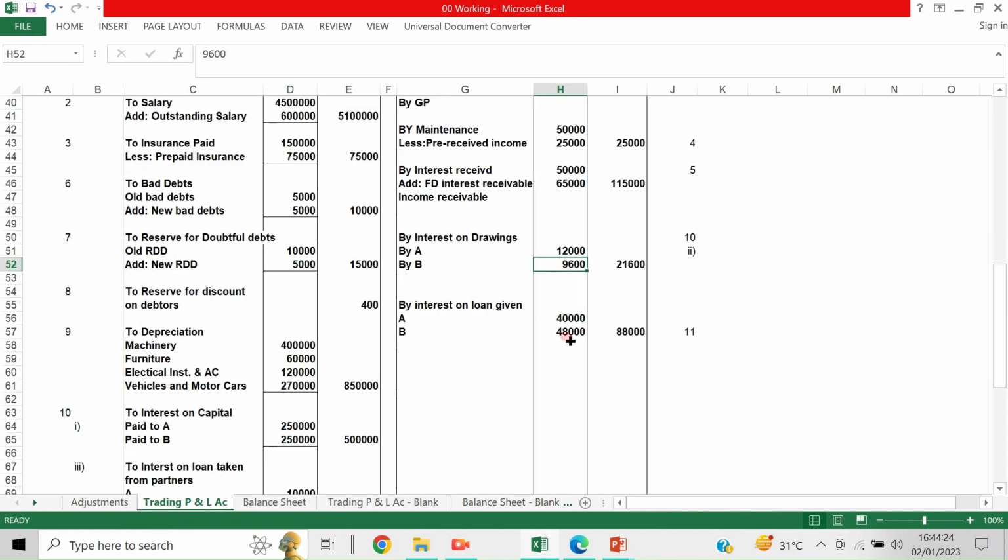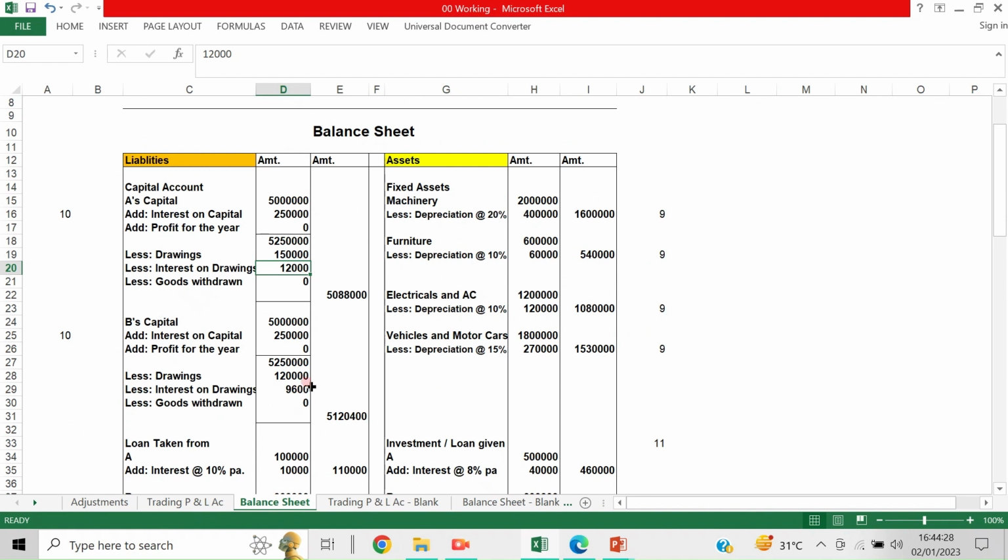Like that, whatever is taken here, 12,000 for A and 9,600 for B. And if there are any goods withdrawn, then it is again deducted from here, if they are maintaining capital under the fluctuating capital method.